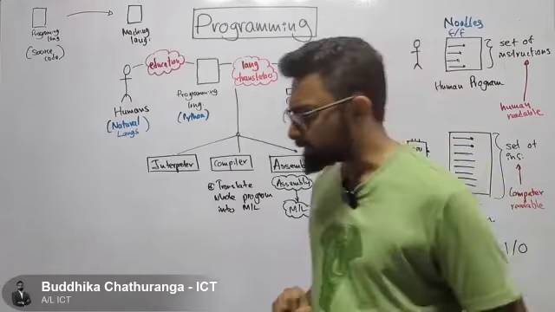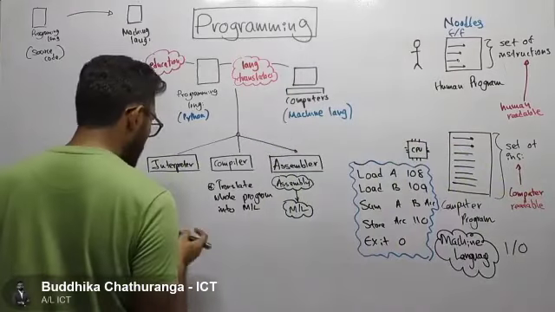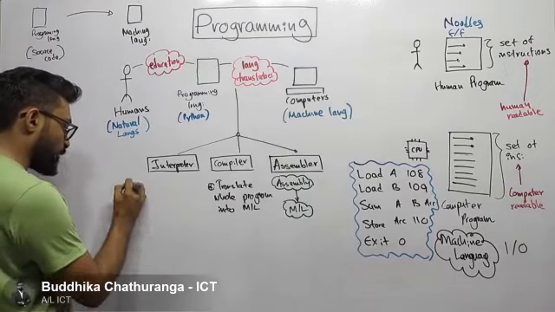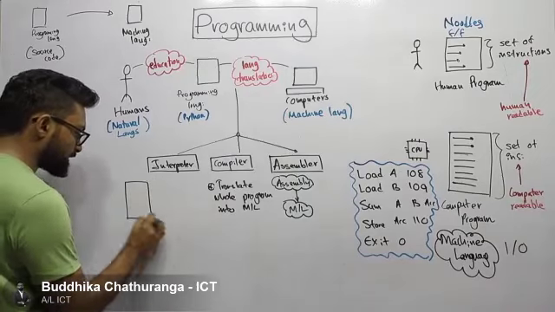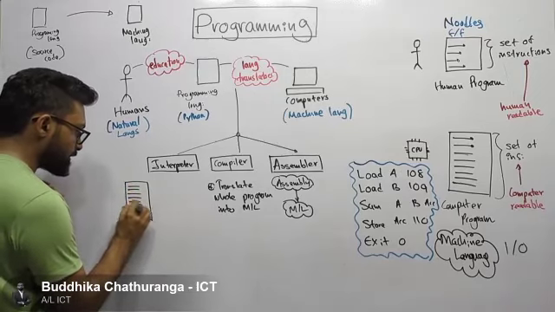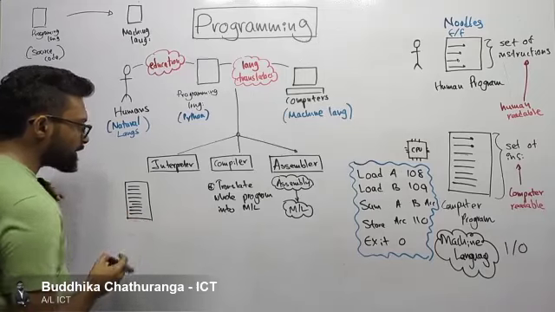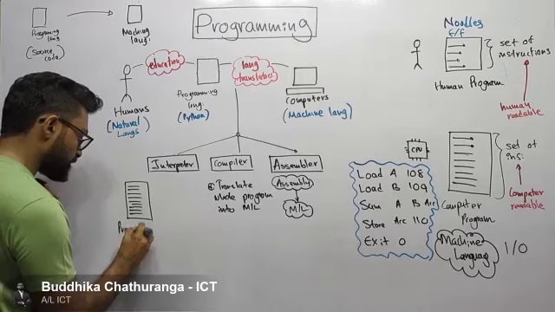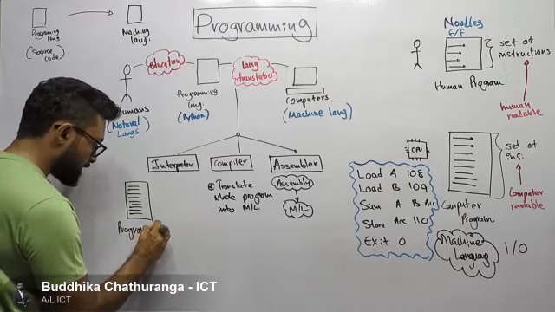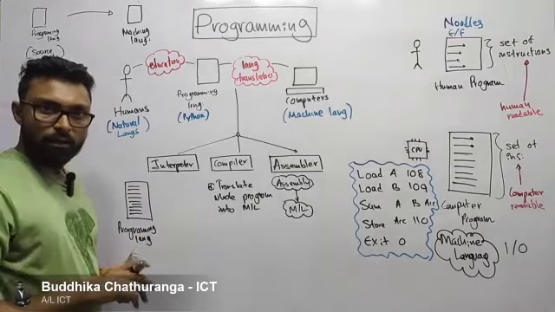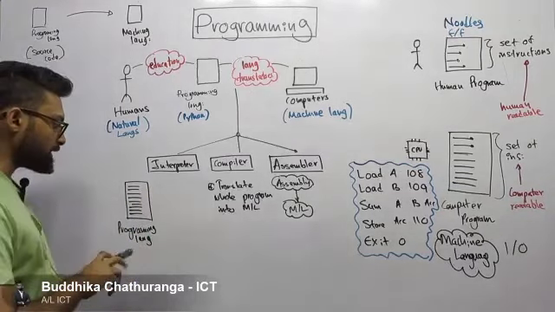Now, this is what the interpreter is going to do. Let's say in our source program we have some instructions. Now, these instructions are written in which language? These instructions are written in programming languages. Using some programming language, we have written our program.